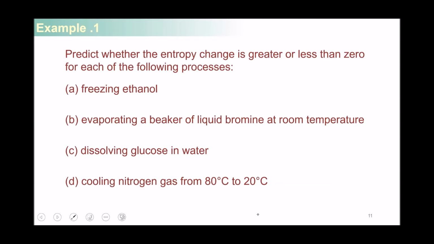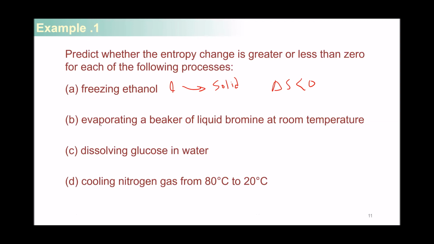And we can use these concepts to make predictions about different processes. So freezing a sample of ethanol, for example, is a change from the liquid state to the solid state, right? So that is a change from a random system to a much less entropic or less random system. So that's a negative change in entropy.